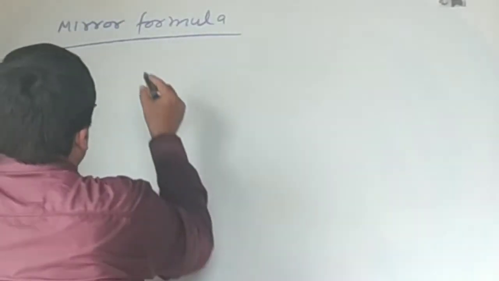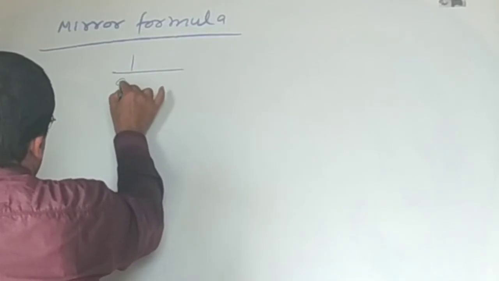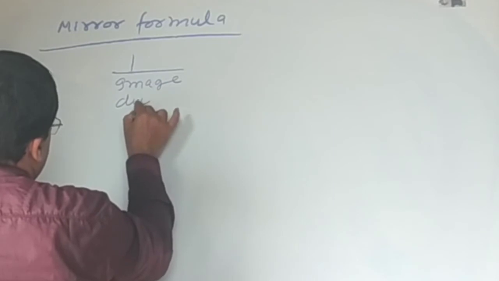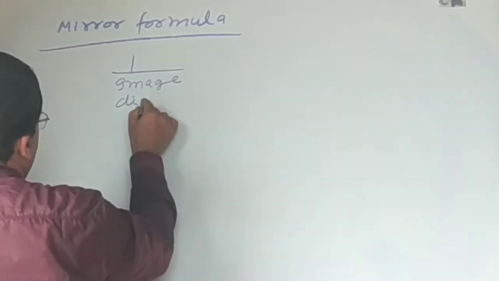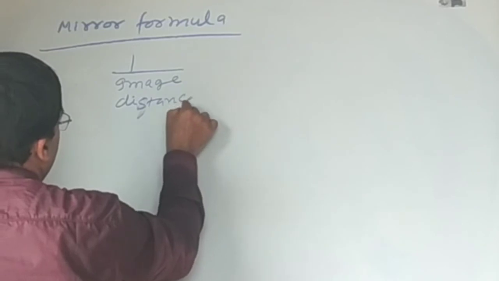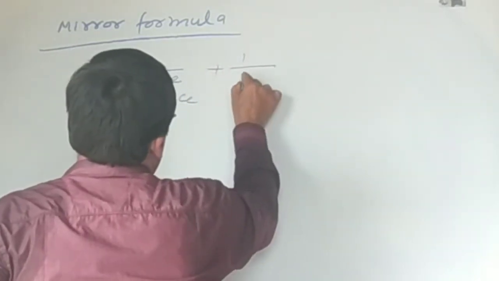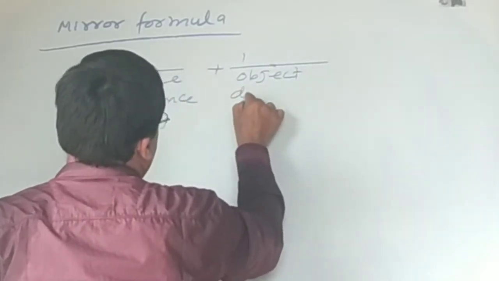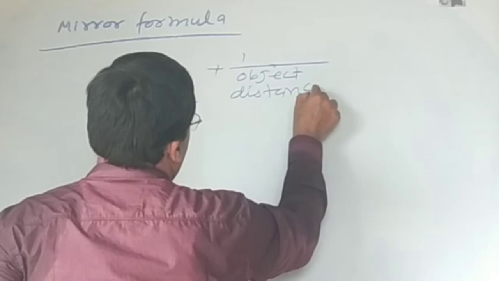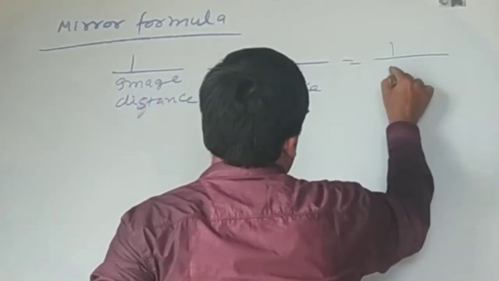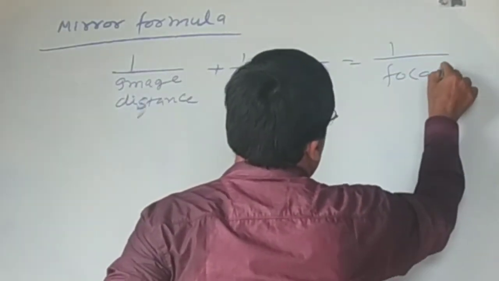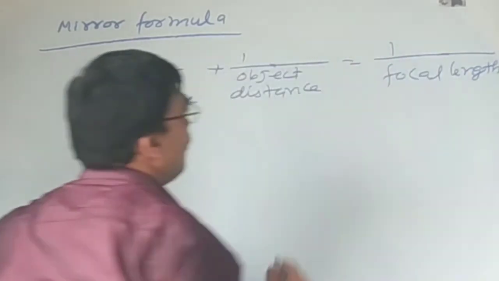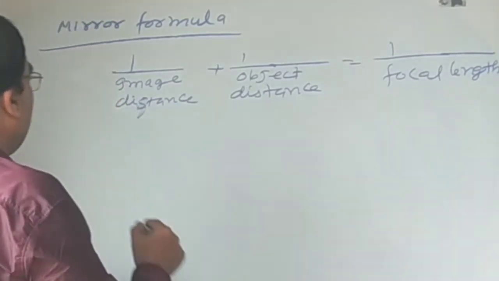The mirror formula: 1 upon image distance plus 1 upon object distance is equal to 1 upon focal length.